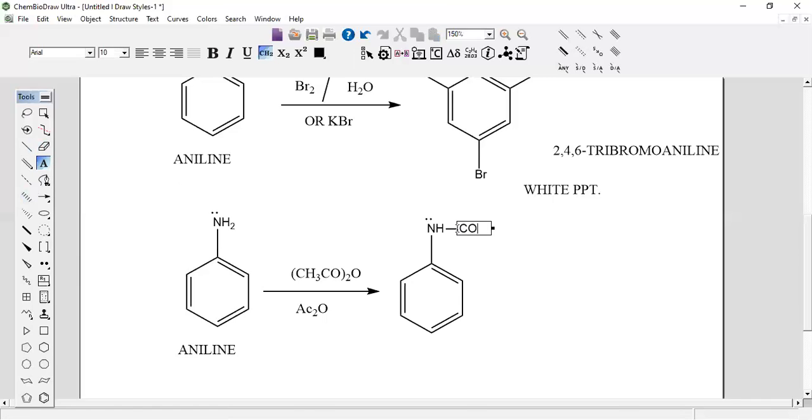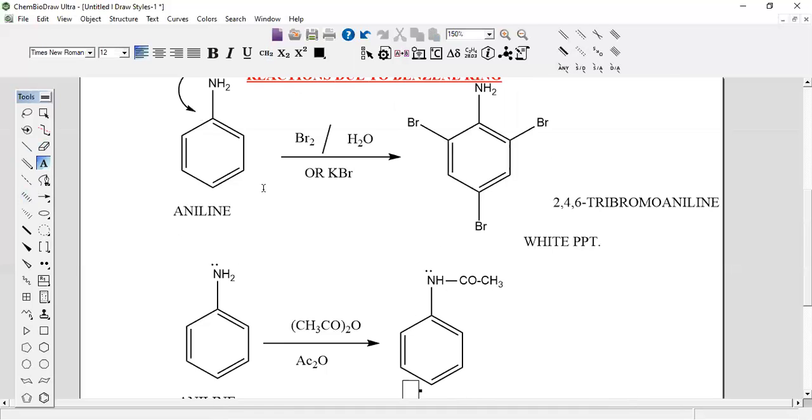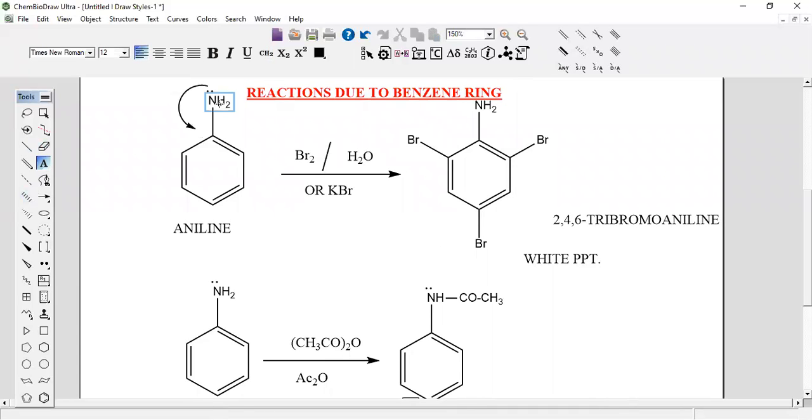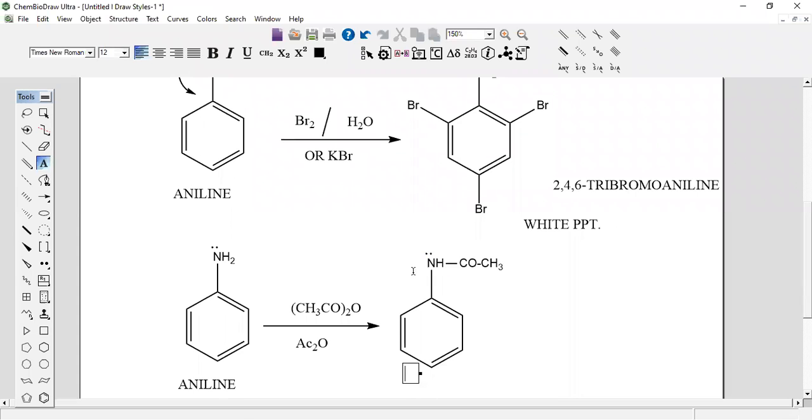COCH3 is formed. This is called N-acetylation. After this acetylation, what happens? The ring here is highly reactive. This NH2 is a highly activating group, whereas this acetyl group is highly deactivating.